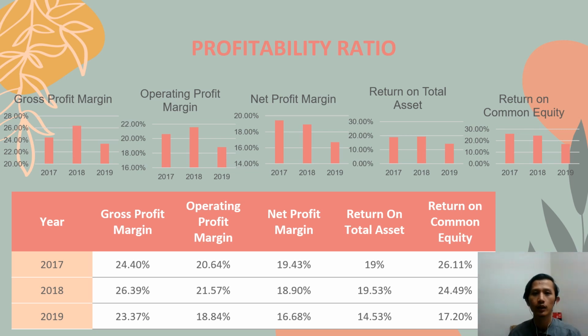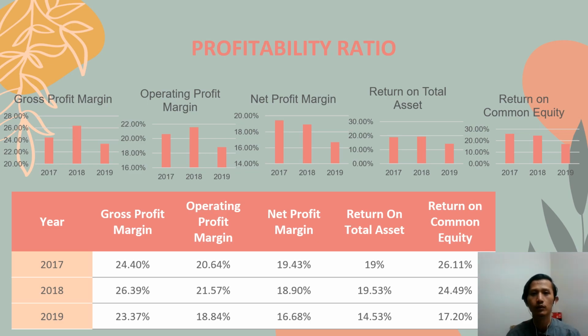In 2018, Inari managed to gain the highest gross profit margin, up to 26.39%, and operating profit margin, which is 21.57%, also return on total asset, which is 90.53%, while the highest net profit margin is in 2017, which is 19.43%, also return on common equity in 2017, which is 26.11%. That's all from me. I will pass to Aniessa.